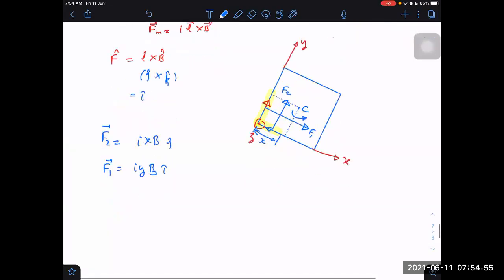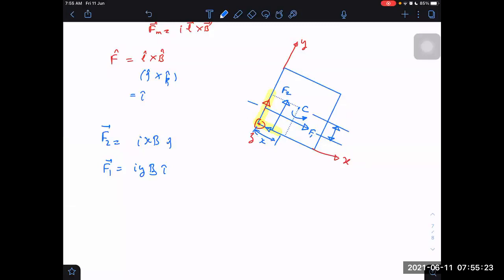Then what is the value of torque about center? From center, what is the distance of F1? F1 is at a distance of L by 2 minus y by 2, if L is the side length. Side length is L, given already. Then L by 2 minus y by 2 we can tell.